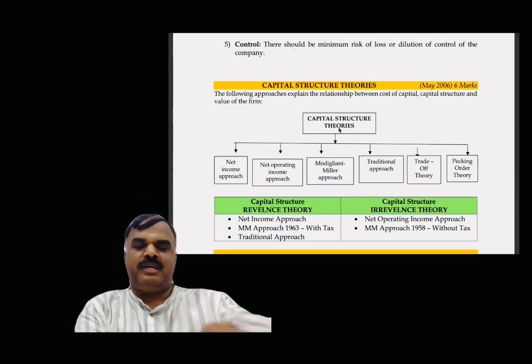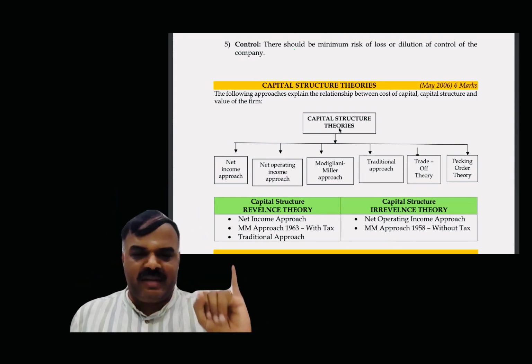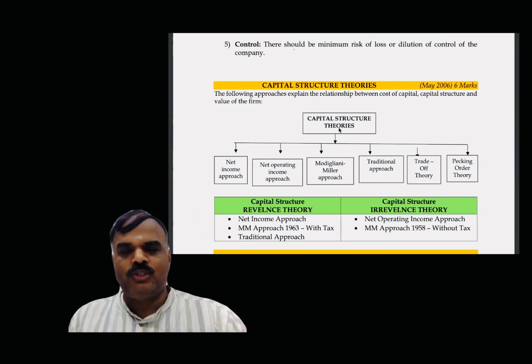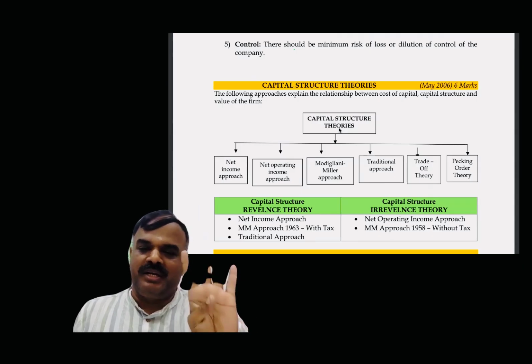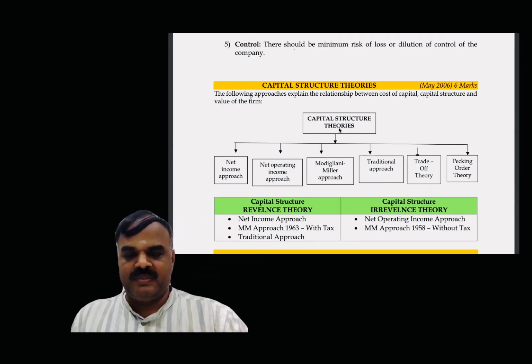Capital structure theory. With respect to capital structure theory, how many approaches are there in total? Net income approach, net operating income approach, Modigliani-Miller approach, traditional approach, trade-off theory, and pecking order theory.